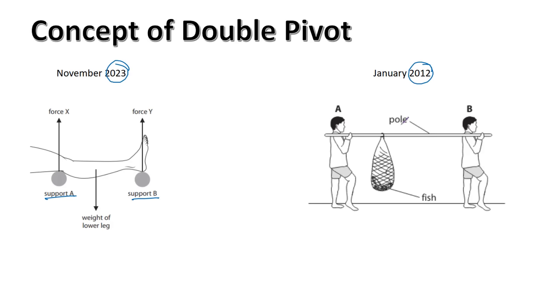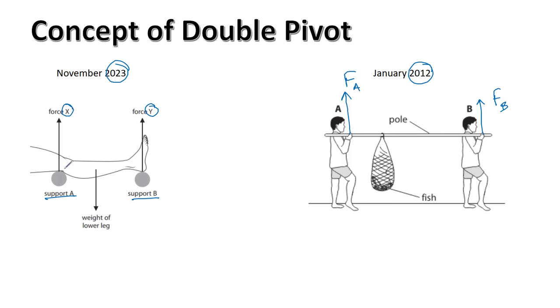But if you compare these two, you'll see it's more or less the same concept. The question was, why will fisherman A have to exert a greater force? So the force from A is greater than the force from B. Similarly, the question asks why is force X greater than force Y?